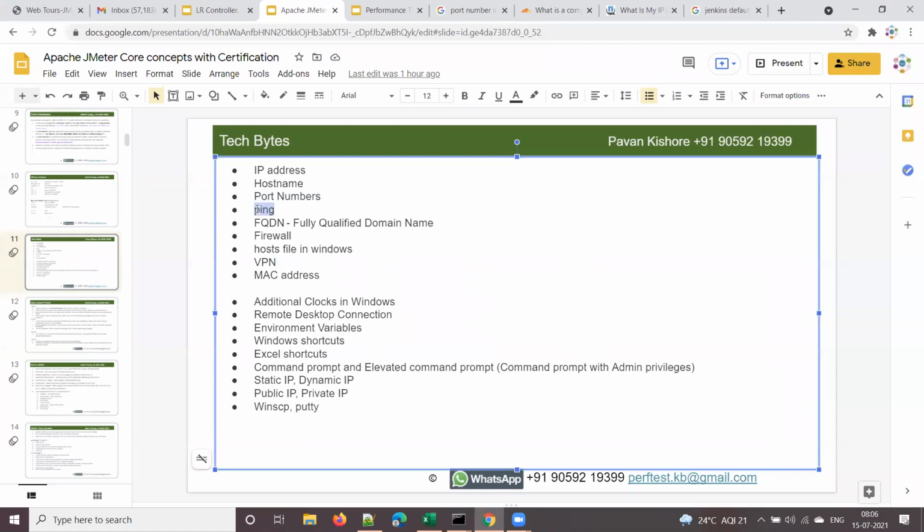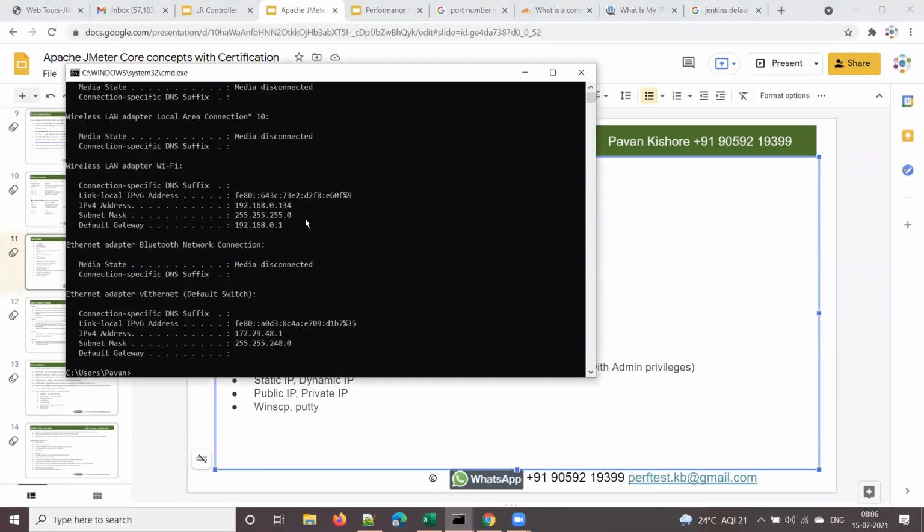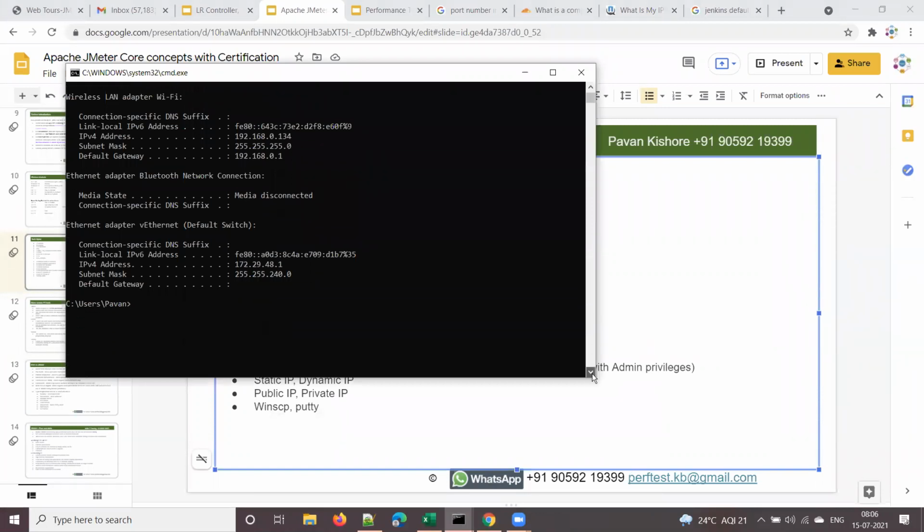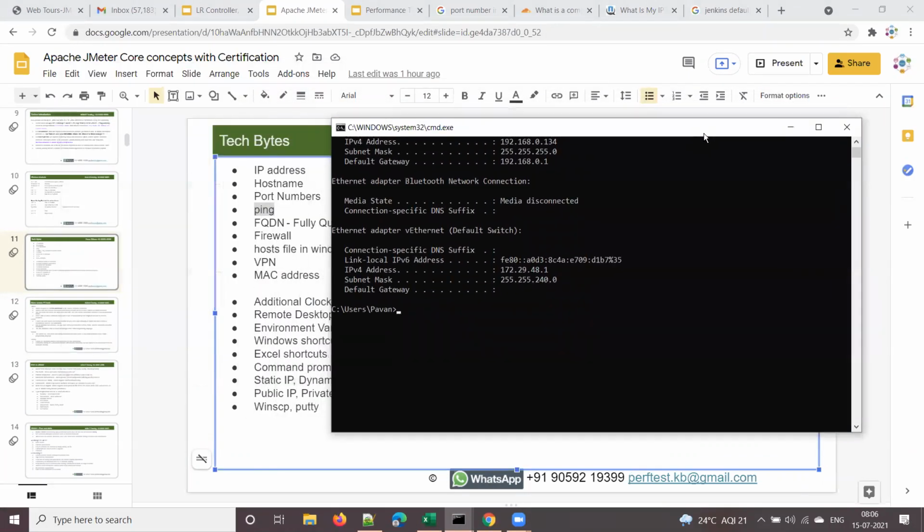And I want to cover this ping command. Many developers and test software engineers use this, almost all software engineers do. Basically, suppose you want to ping another computer on your network and you want to see whether both are connected or not. So you use this ping command, right?